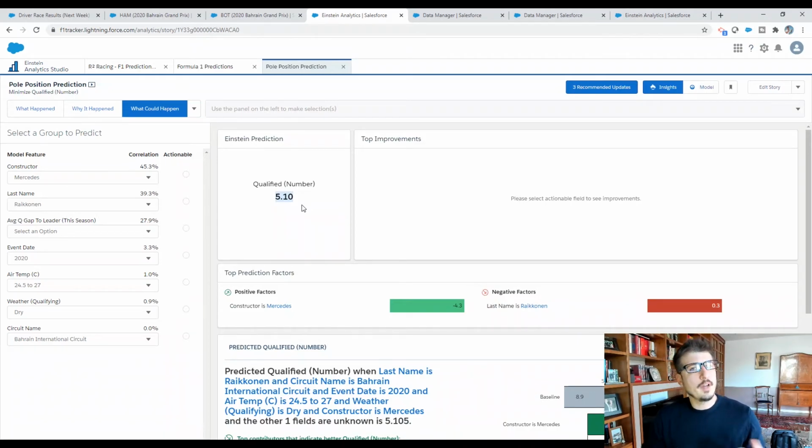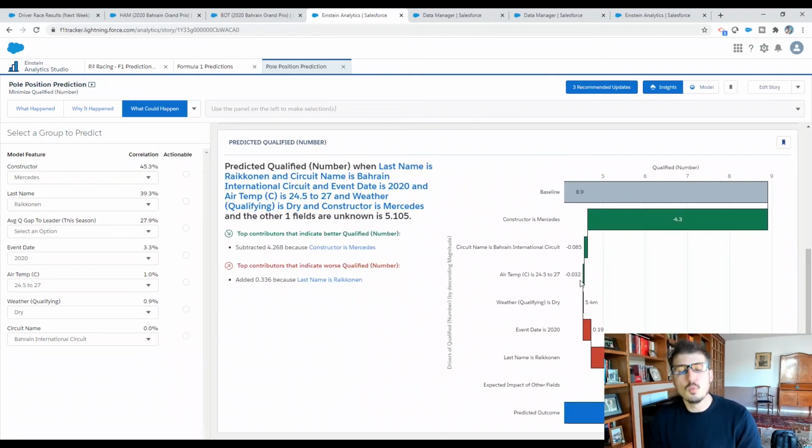It would take all of the factors that we put into consideration based on the event date, based on how he performs in certain temperatures, in certain weather conditions, and in that circuit. So it looks into all of those models, and it's able to tell you why basically they would say so. The artificial intelligence believes that in 2020 Raikkonen is slightly below his average form in comparison to all of his past years in Formula One. Basically, it predicts also other fields would have a certain impact on his result. So you can look at it and you can see even the positive factors.